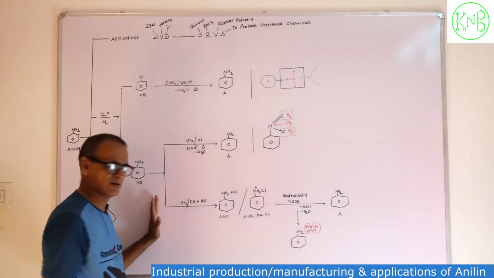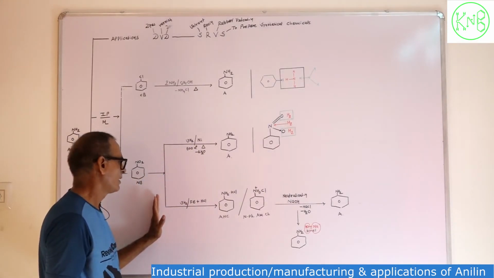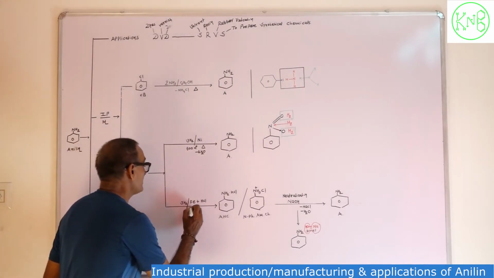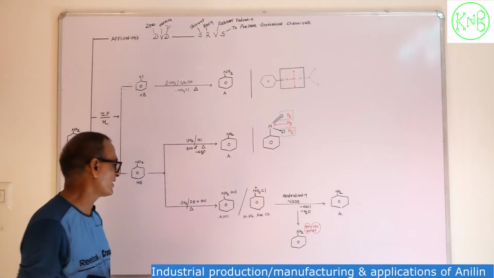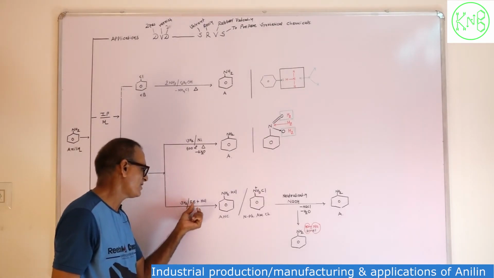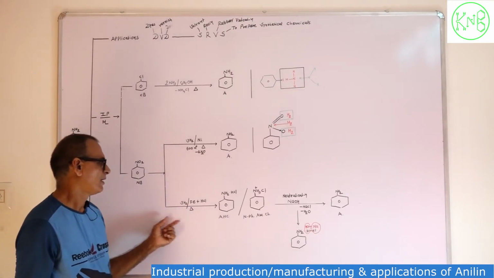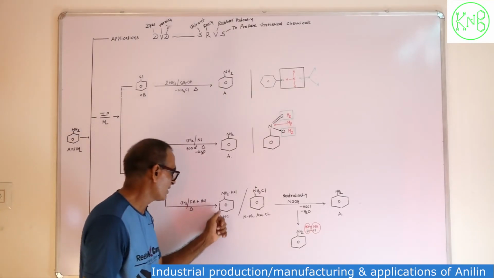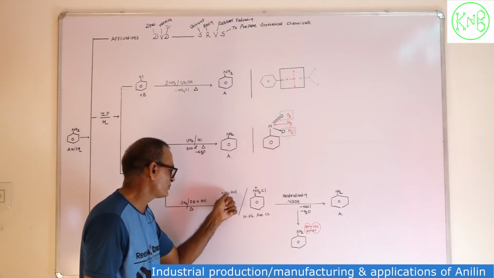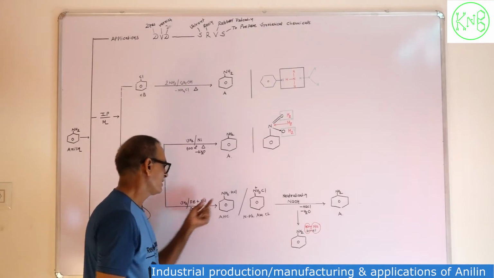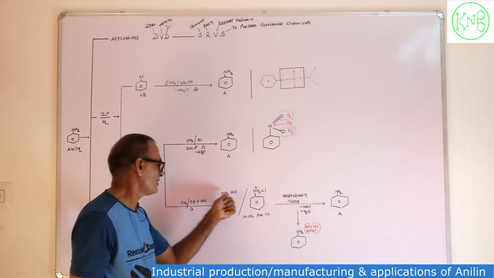In the second method, nitrobenzene is reacted with hydrogen in presence of a catalyst like iron plus HCl. Here our product will be benzene having NH2 dot HCl, aniline hydrochloride. Here reduction takes place and aniline is formed.